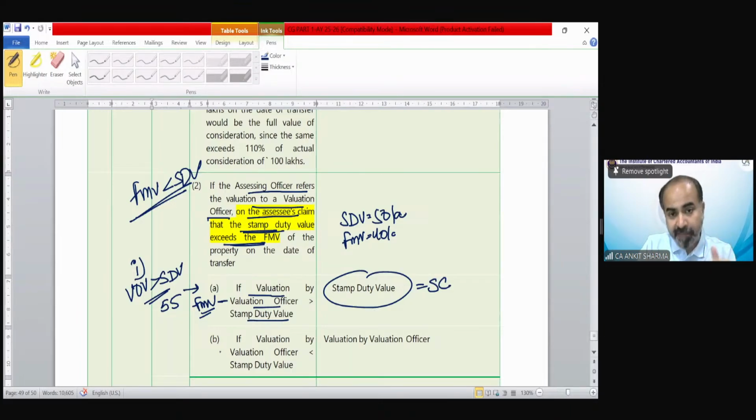If the valuation by the valuation officer is less than stamp duty value, suppose the valuation officer says the value is 46 lakh, in that case the value decided by the valuation officer would become the sale consideration. So in the first case it would be 50 lakh, but in this case it would be 46 lakh.